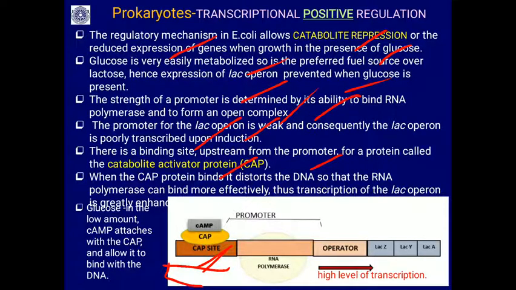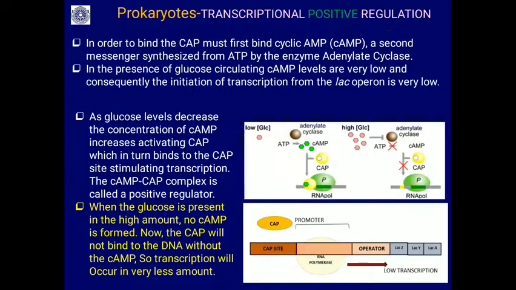So when glucose is in the medium, CAP cannot bind, because cyclic AMP attaches to CAP and allows it to bind to the DNA. When glucose is low or absent, CAP is able to bind to the CAP site. Along with cyclic AMP, that is another messenger. In order to bind, CAP must first bind cyclic AMP, a second messenger synthesized from ATP by the enzyme adenyl cyclase.